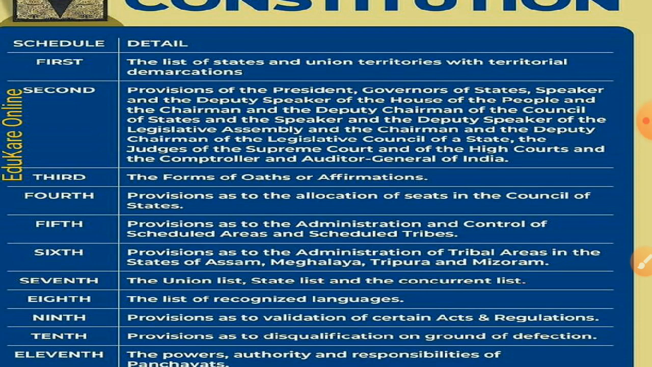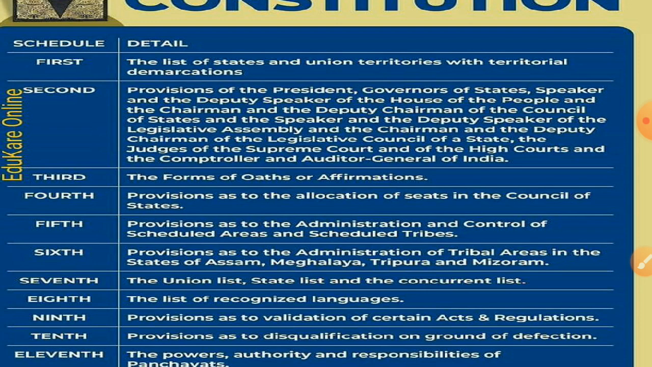The second schedule is provisions. Here provision means supplying something for use. It may be money or food or anything they need. That is called provision. So the second schedule contains provisions for the president, governors of states, the speaker and the deputy speaker of the House of the People, and the chairman and the deputy chairman of the council,